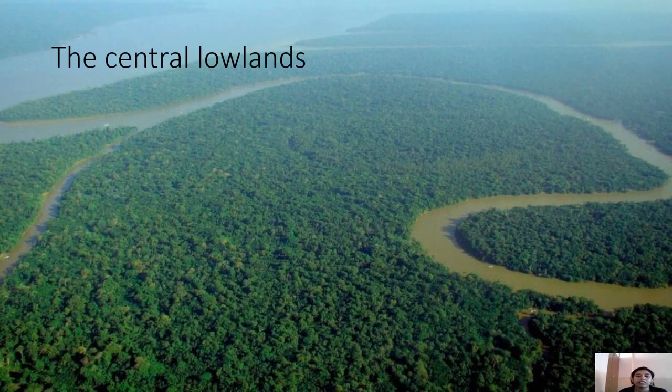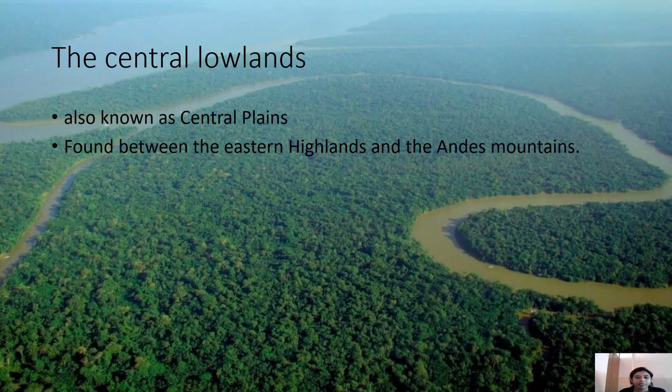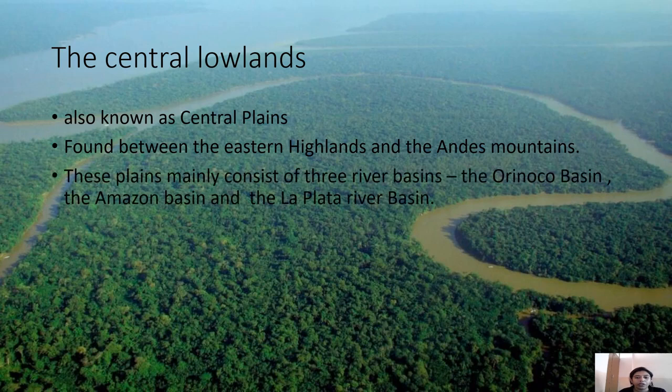Now we will discuss the Central Lowlands. The Central Lowlands are also named the Central Plains, found between the Eastern Highlands and the Andes Mountains. These plains mainly consist of 3 river basins which drain into the Atlantic Ocean. These 3 river basins are the Orinoco Basin, the Amazon Basin, and the La Plata Basin.